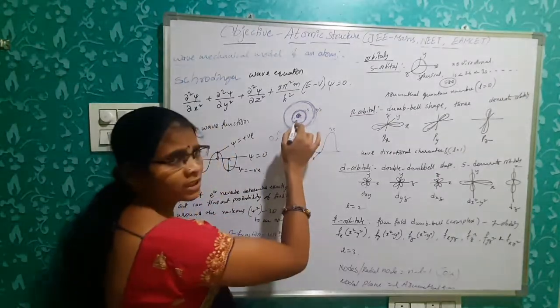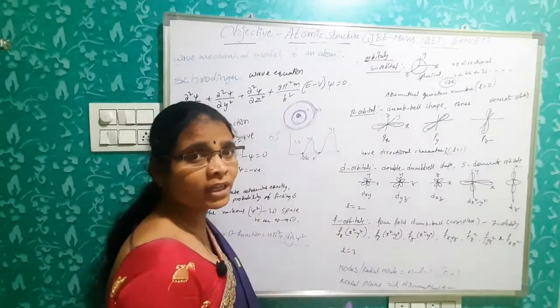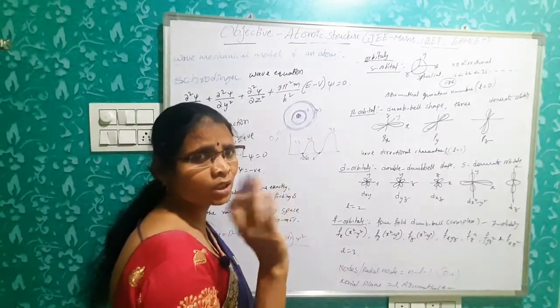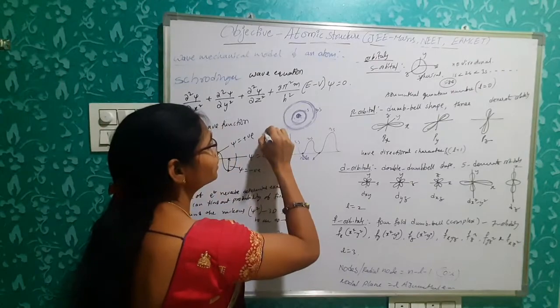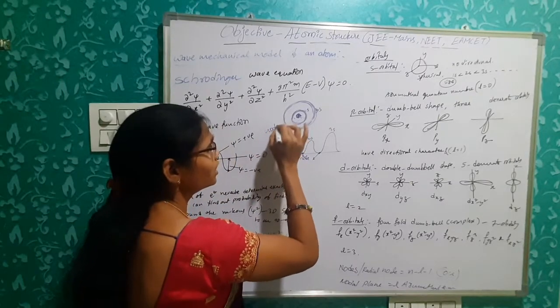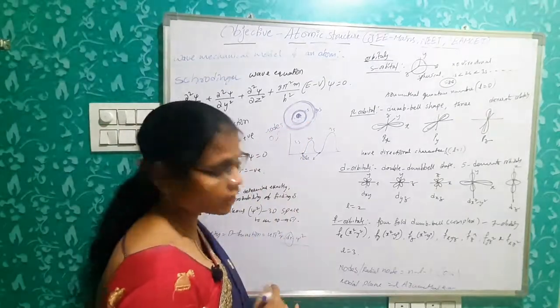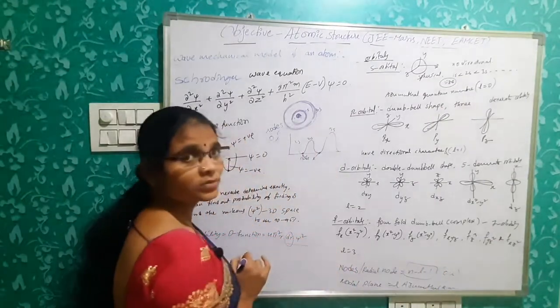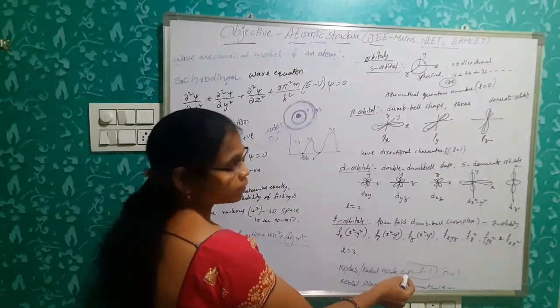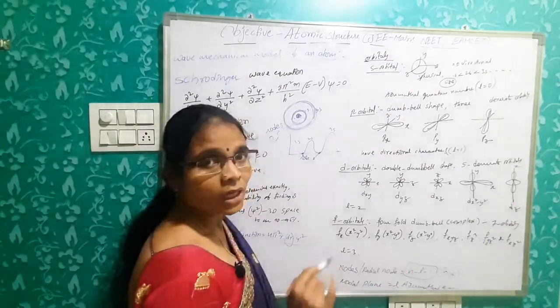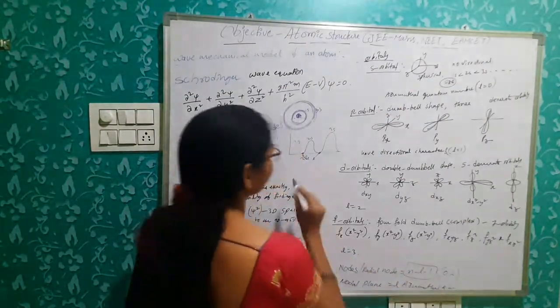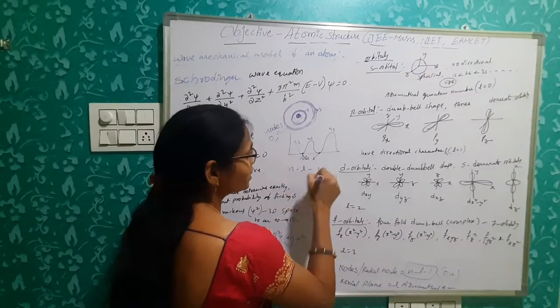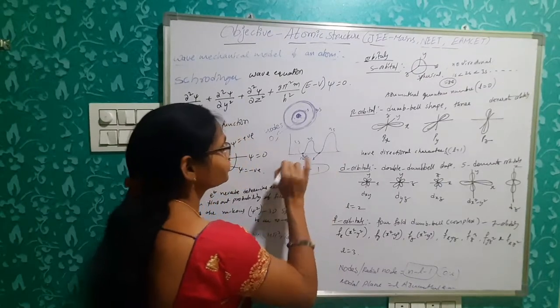So the 3D space around the nucleus where the probability of finding electrons is 0 is called simply a node or radial node. Radial nodes can be calculated by the formula n minus l minus 1. n means the principal quantum number, l means the orbital quantum number. n minus l minus 1 is a very important formula.